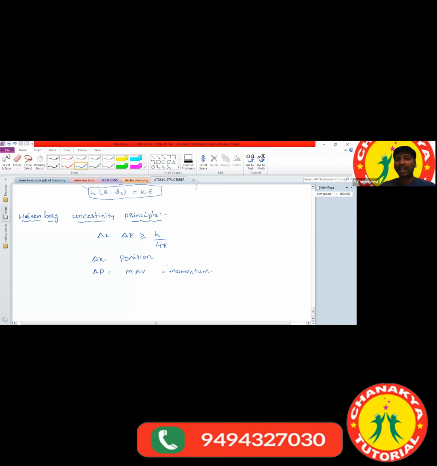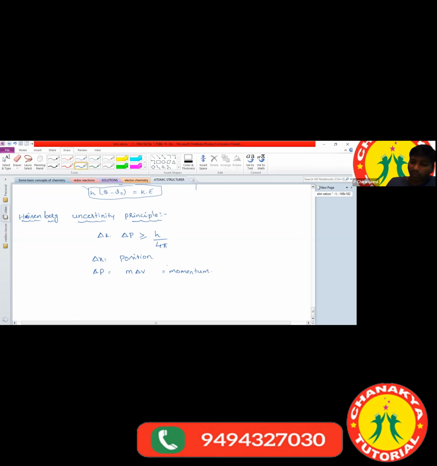To tell the exact position, automatically your speed is going to come down, right? So the momentum changes. When you tell one exactly, the other becomes infinite. So it is not possible to calculate exact position and momentum simultaneously. Now we got the clarity.